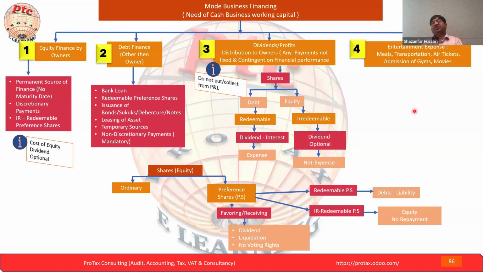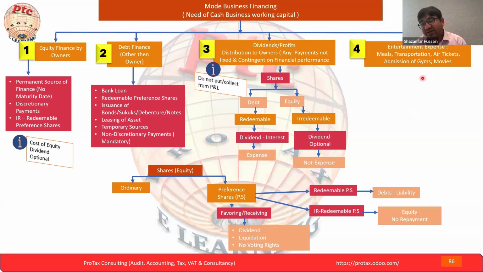In that celebration or such event, they might invite the employees and also their customers, or might invite their owners and partners also. Because there is a private element, we have to see what may be allowed and disallowed. In terms of employees, we already discussed that whatever entertainment expense belongs to employees is 100% deductible, 100% allowed, 100% you can adjust from the taxable income.